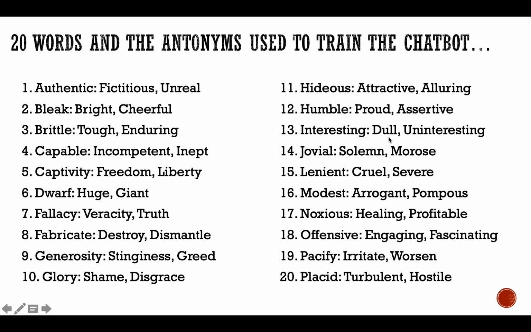Interesting, dull, uninteresting. Jovial, solemn, morose. Lenient, cruel, severe. Modest, arrogant, pompous. Noxious, healing, profitable. Offensive, engaging, fascinating. Pacify, irritate, worsen. Placid, turbulent, and hostile.